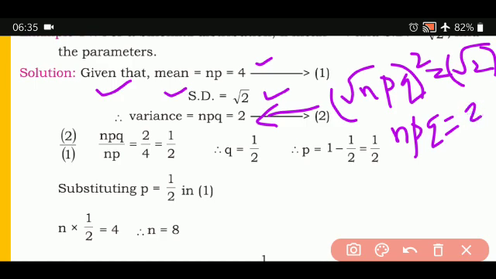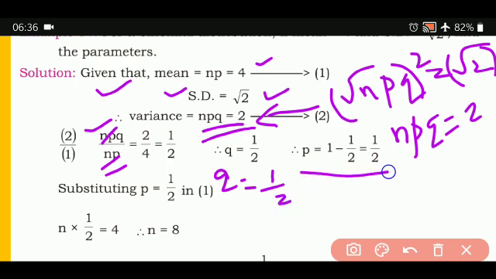Now you have to find separately the value of n, the value of p, and the value of q. So we are taking this particular value, npq is equal to 2, then np is 4. We put it in the form of a ratio, that is in the form of a numerator and denominator. So 2 upon 4, this is 1 upon 2. np gets cancelled. What is remaining? q is equal to 1 upon 2. Once you found the value of q, using the formula you can find the value of p. p is equal to 1 minus 1 upon 2, that is half.